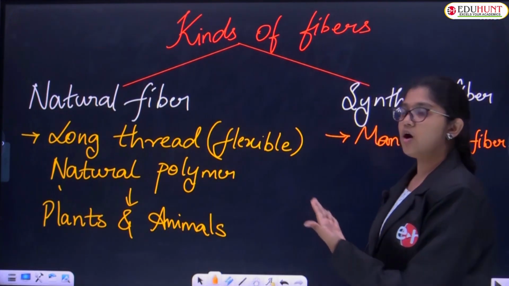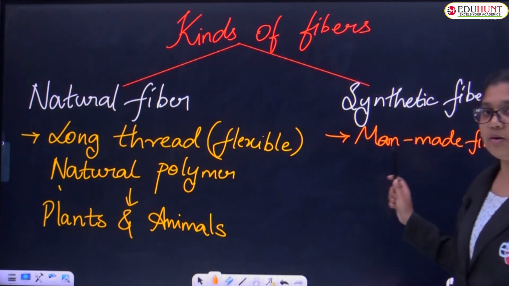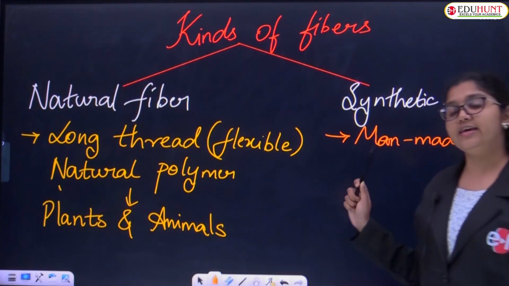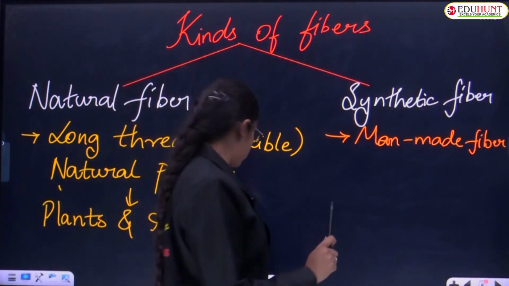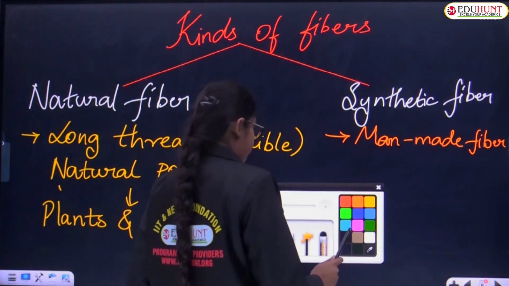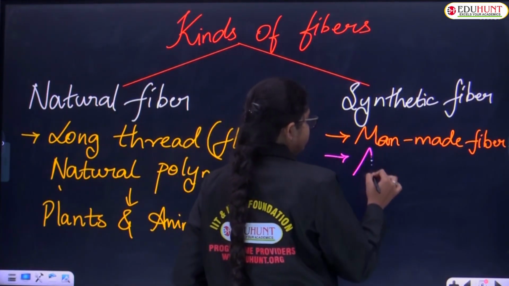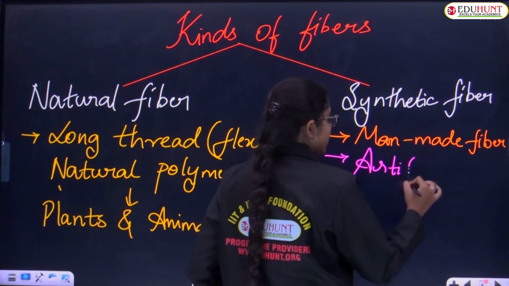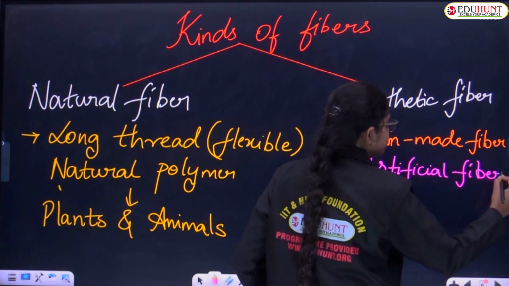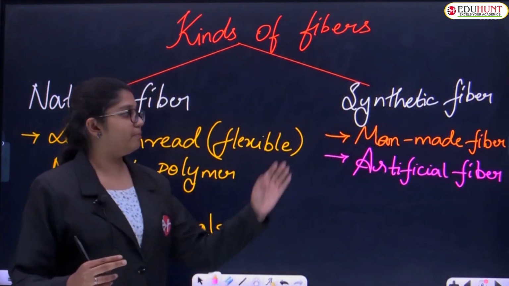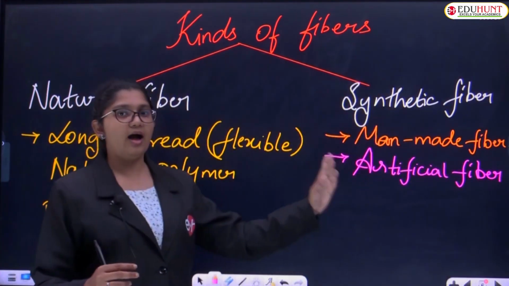And through chemical treatments they are constructed artificially. Hence there is also a word for synthetic fibers which means artificial fibers. So synthetic fibers have two other names, namely man-made fiber and artificial fiber.